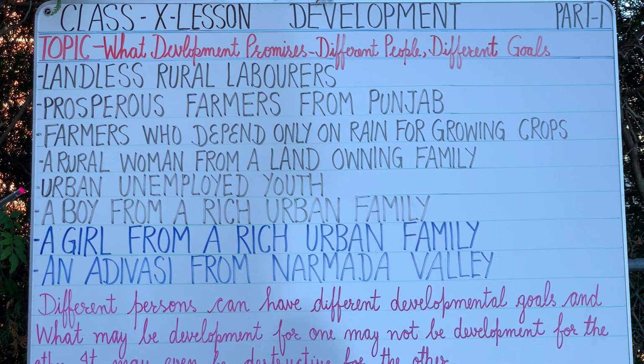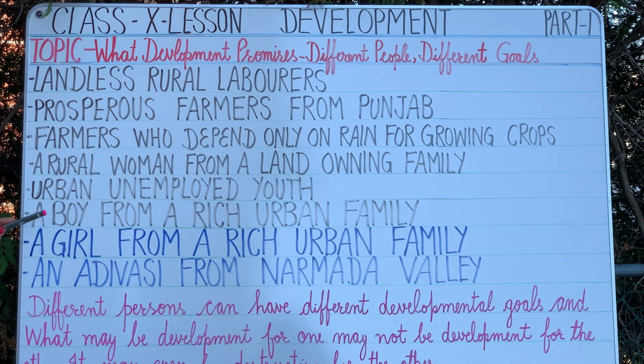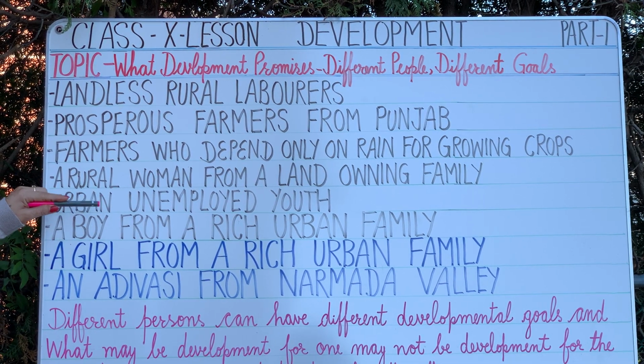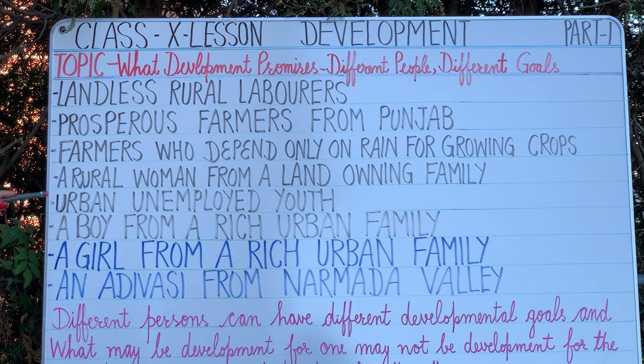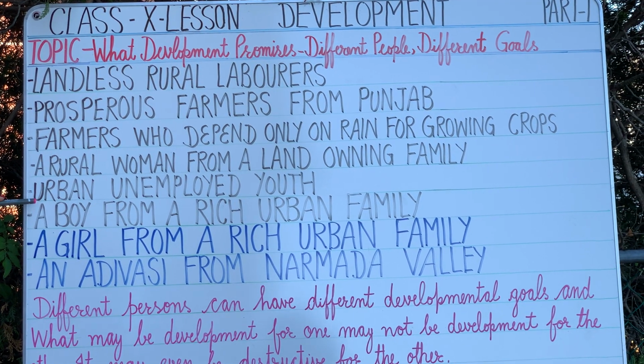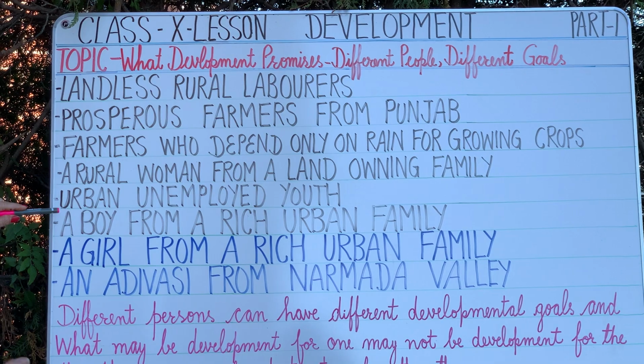Next, urban unemployed youth. Unemployed means he doesn't have a job. So his goal will be, first of all, that the government should provide opportunities so that he can get a job or employment within the vicinity of the city or elsewhere, but his goal will be to get a job according to his own choice.